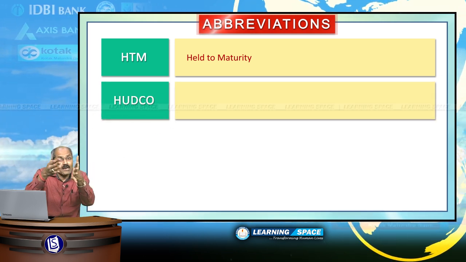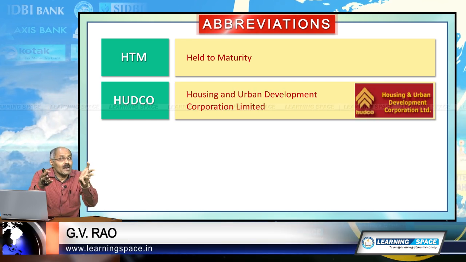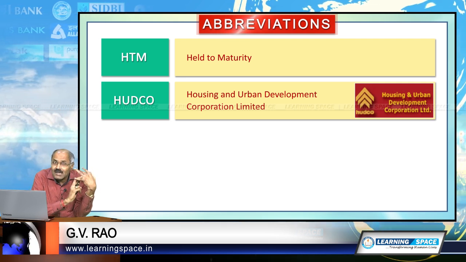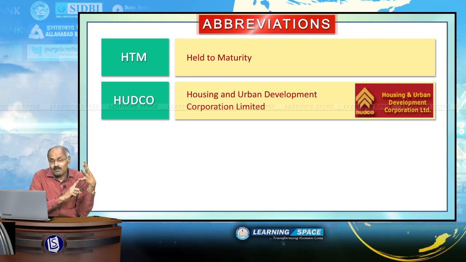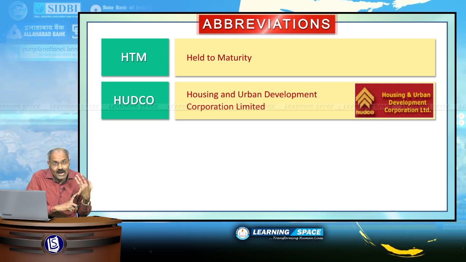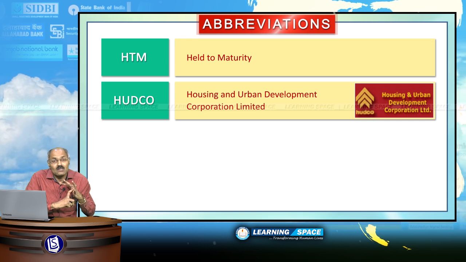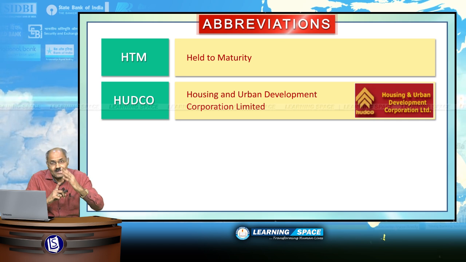Second one is HUDCO. HUDCO is Housing and Urban Development Corporation Limited. It is a public sector enterprise established in the year 1970, basically to look at urban development and in particular affordable housing in urban areas.